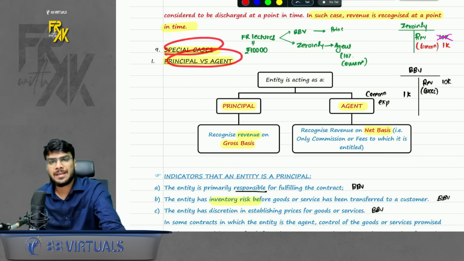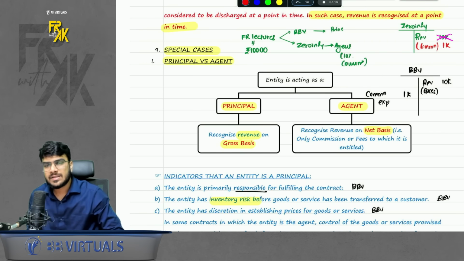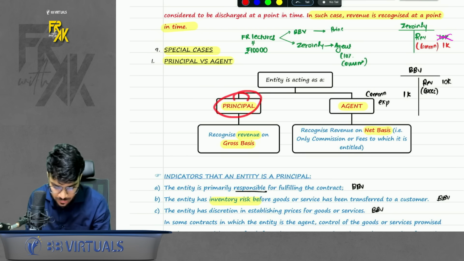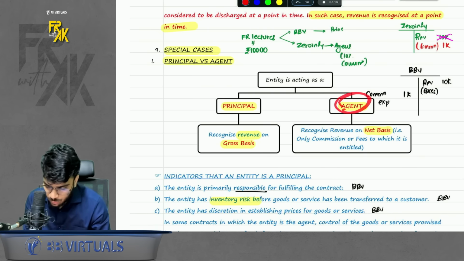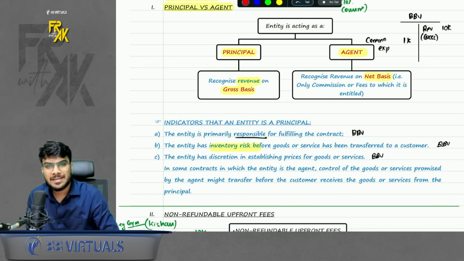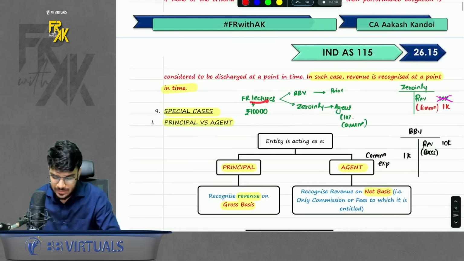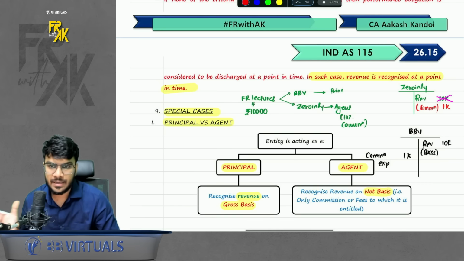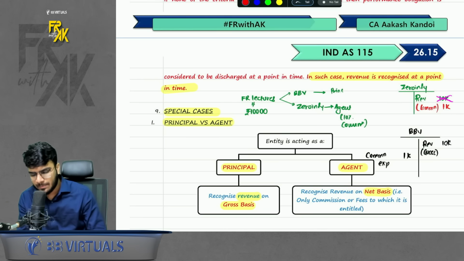First special case is principal versus agent. So the standard says whenever there is a principal-agent relationship, try to identify who is the principal and who is the agent, because the principal will book the revenue on a gross basis, and the agent will book the revenue on a net basis. Okay, so always check for the indicators, who is the principal, who is the agent. For example, our lectures are being sold from BB Virtuals also, but our lectures are also sold at Zero in Fees. Zero in Fees is a franchise which sells our lectures also. Okay, so let's assume they charge 10% commission.